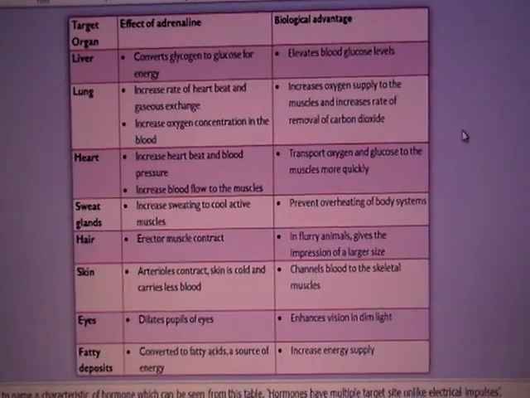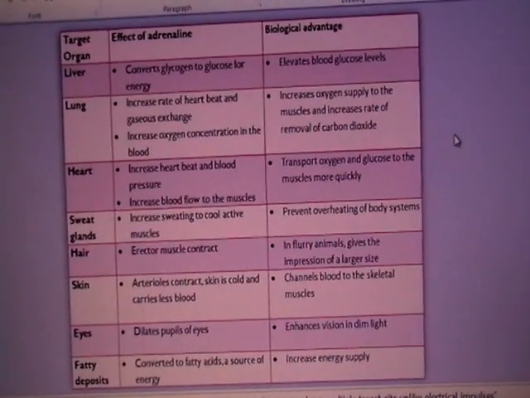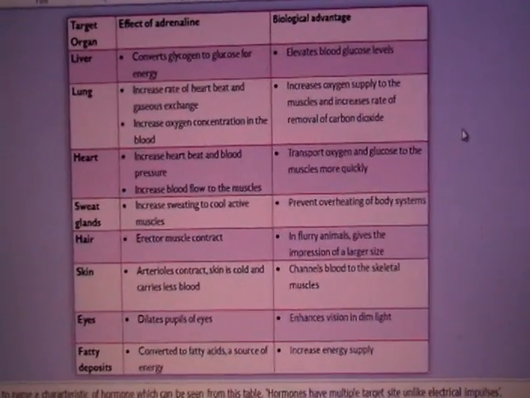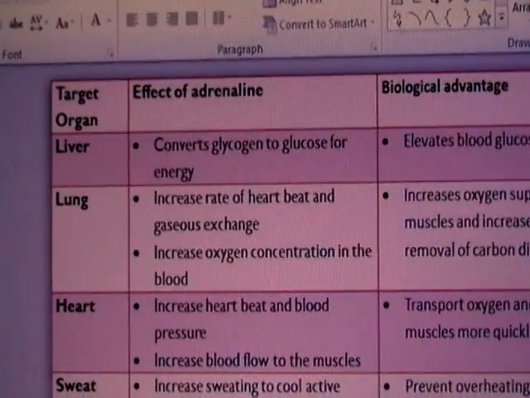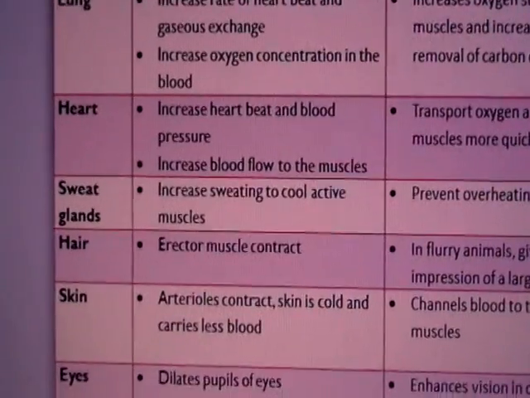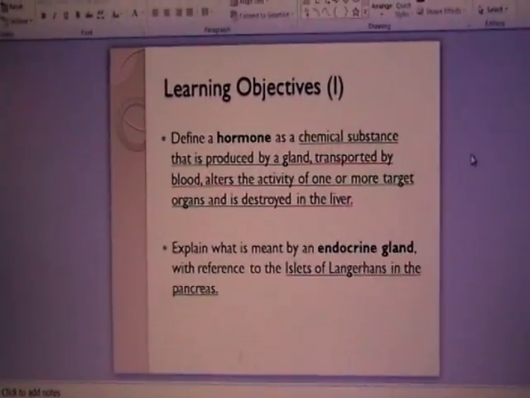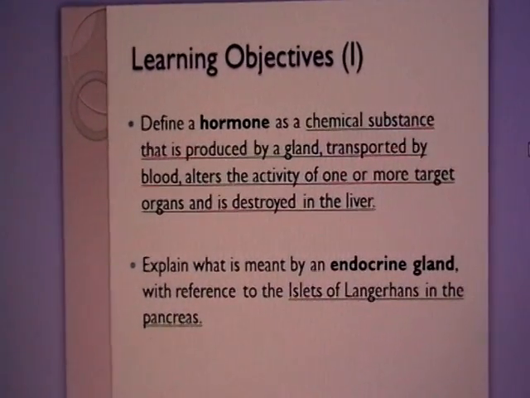Good morning. Let us recap on the materials that we have covered so far. In the previous lessons, we talked about adrenaline and its effects around our body. As you can see, adrenaline is a hormone that can affect many organs found in our body. We also learned about what is a hormone, the definition of hormone.